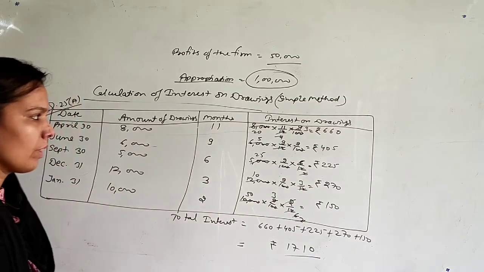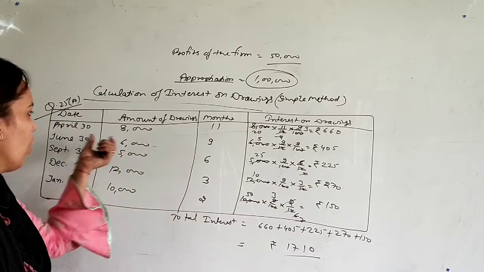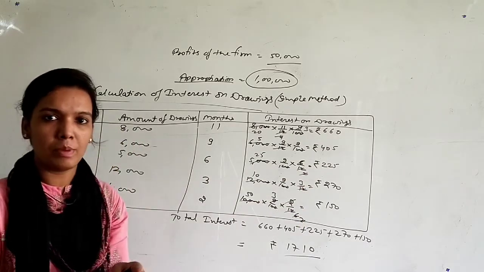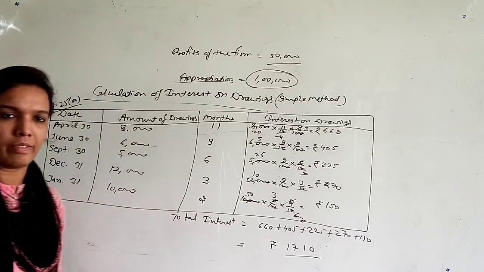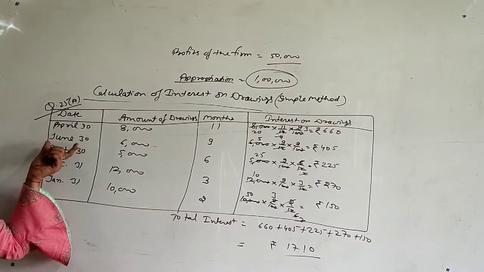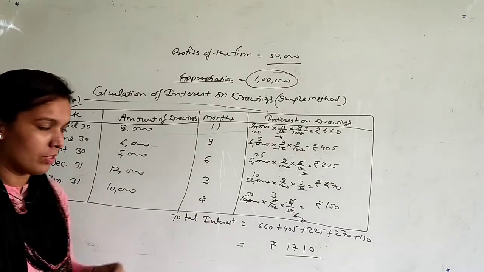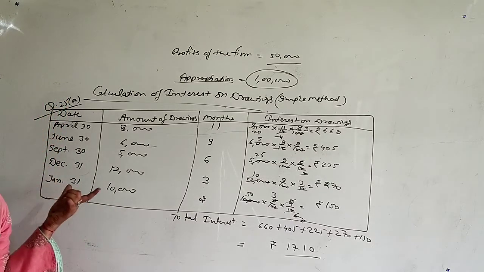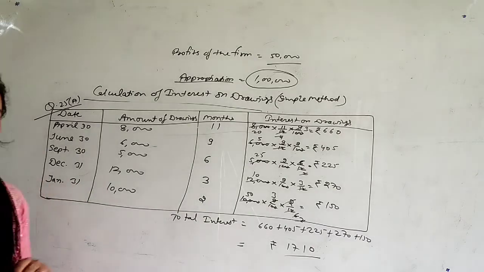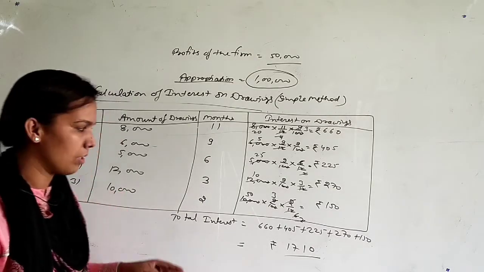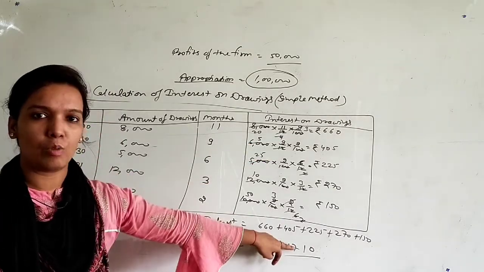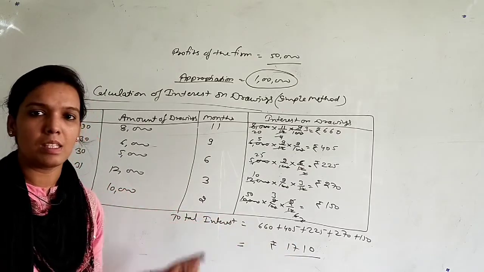Like 8,000 rupees drawing on April 30, so we will count the months from May 1st to 31st March. For next one we will start from July 1st to 31st March. For next one we will start from October 1st. Then from next one we will start from January 1st, and then from next one we will start from Feb 1st. And after every drawing we will calculate interest like this in simple method.